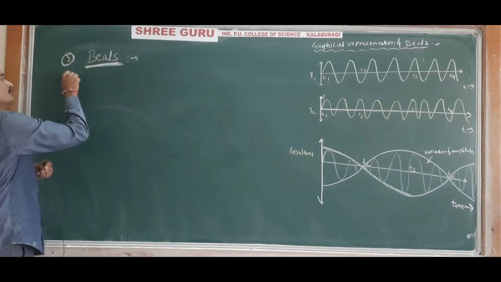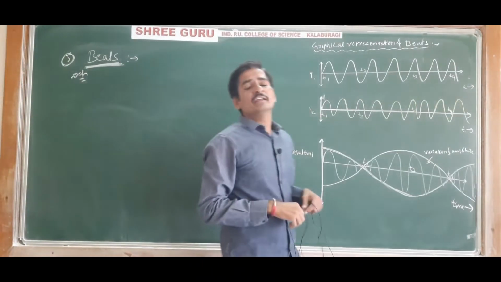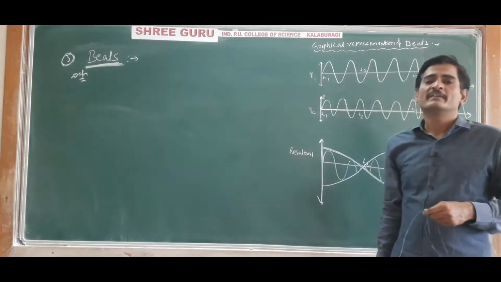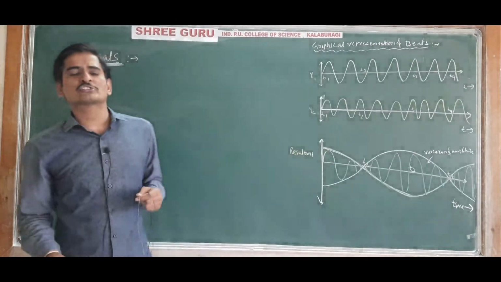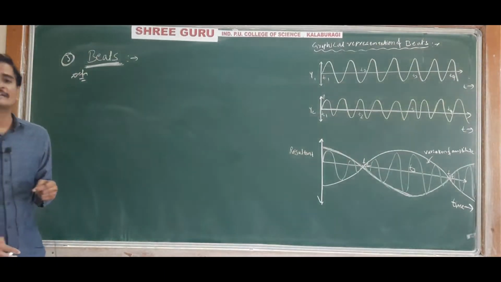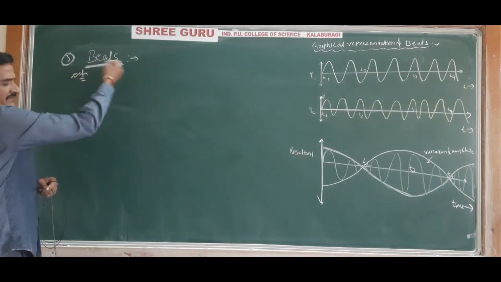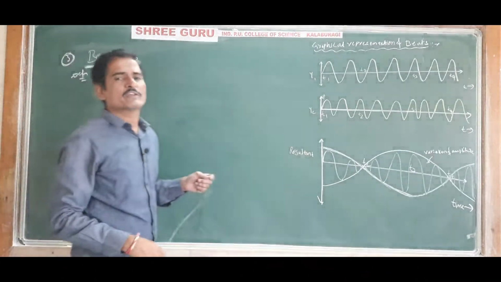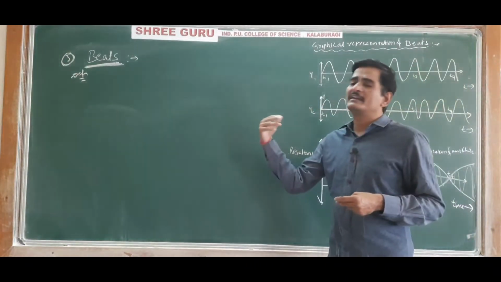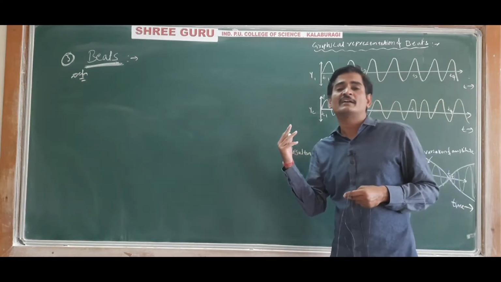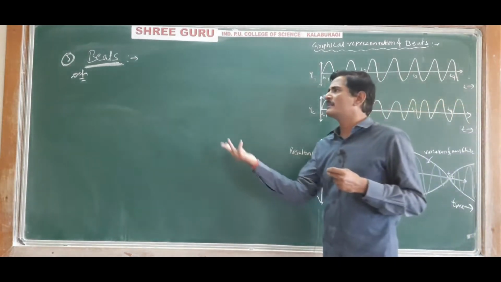I am telling the definition for beats. The variation in the intensity of the sound caused by the superposition of two sound waves of slightly different frequency is called beats. That is, when two sound waves of slightly different frequency superimpose on each other, the intensity of the resultant wave rises and falls, and this phenomenon is called beats.